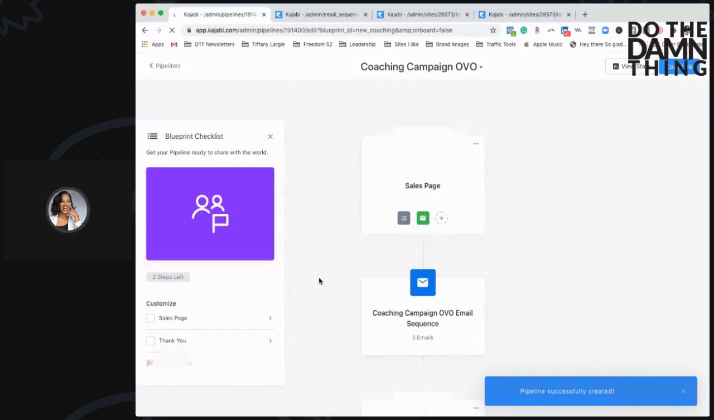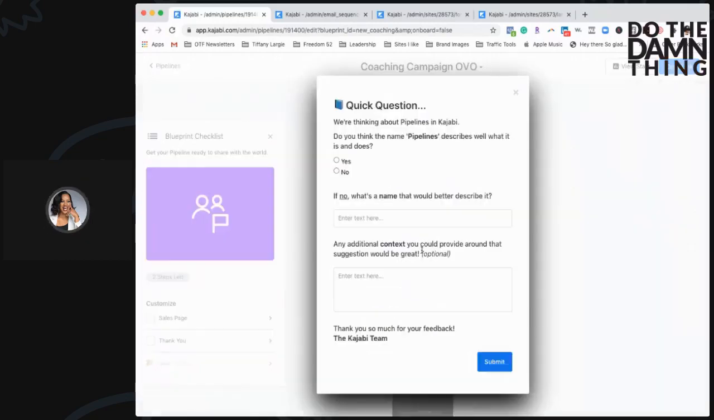Boom. Okay, great. So now what it's done is it's given us a sales page. If you need to sell a product or service, you don't have to complicate this. You have this problem philosophy, the do the damn thing way, and then you could say, let's see, it says a quick question. We're thinking about pipelines. Do you think, no.